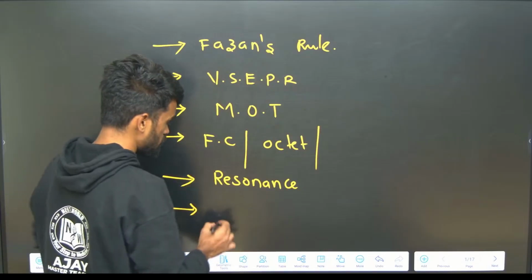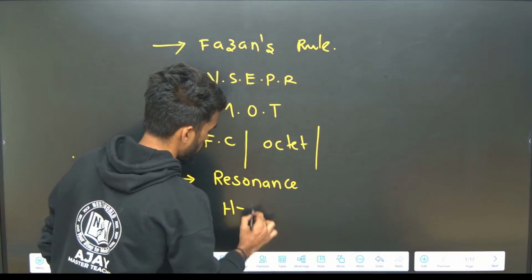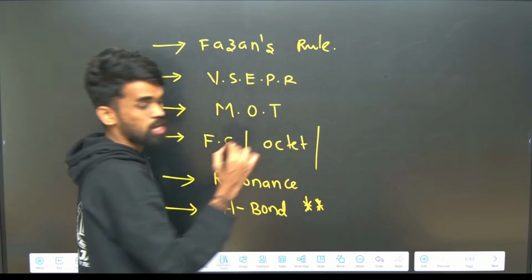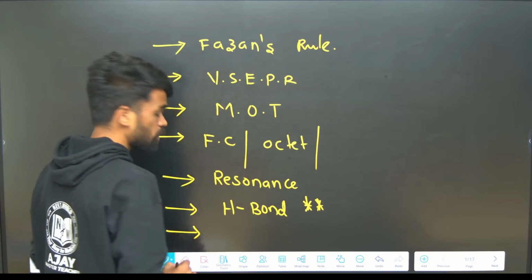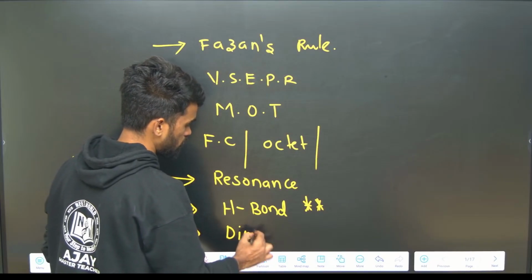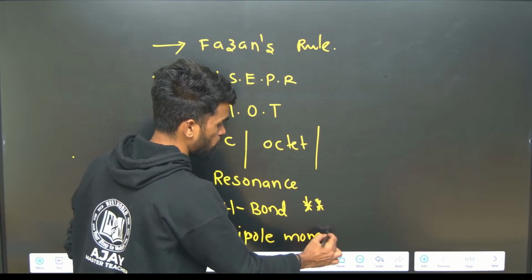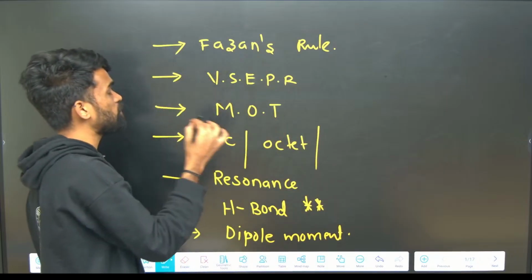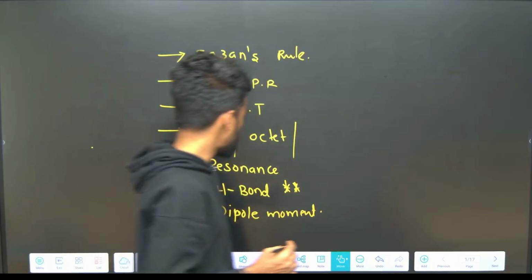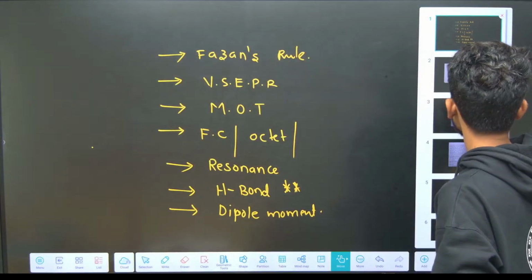Along with this you need to know hydrogen bonding and applications of hydrogen bonding, very important, put 2 star marks for that. And along with that you need to know the dipole moment concept. I will show you the PYQs of JEE and NEET on this topic, just hold on for some time. These are the very important topics that must be studied by every aspirant. So let's begin the session with PYQs first.